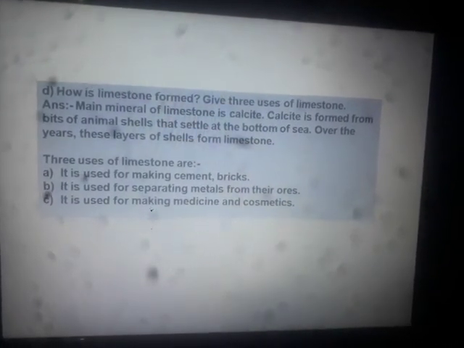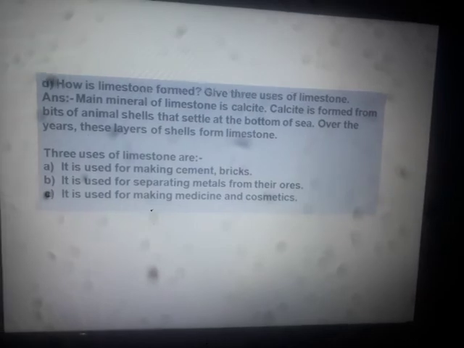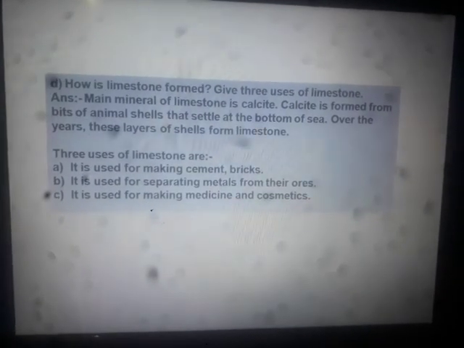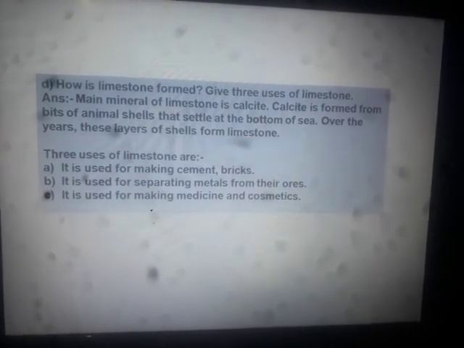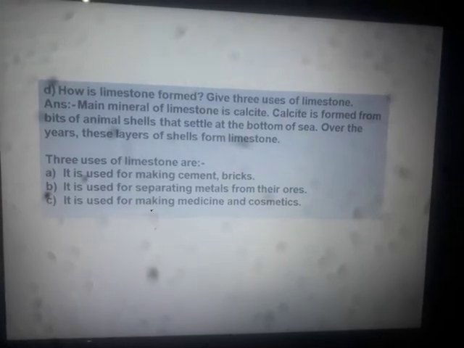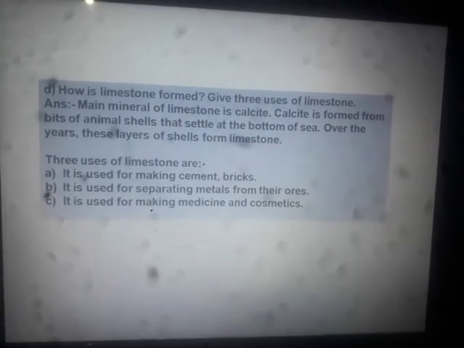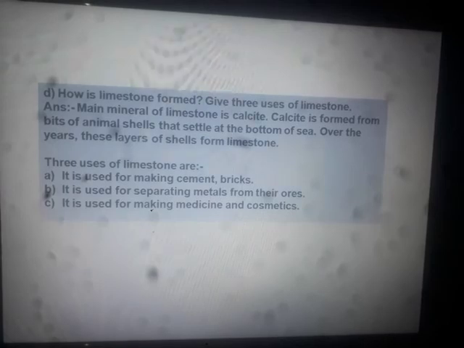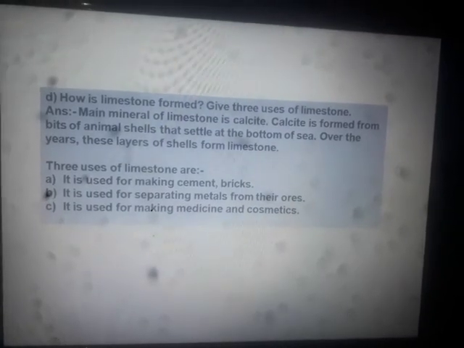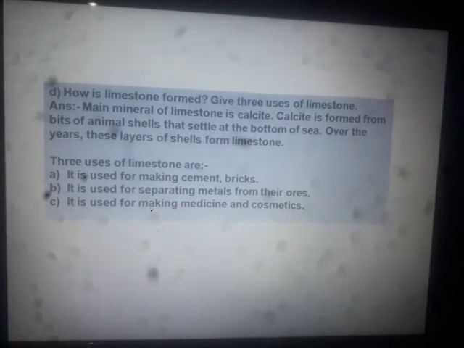And what are the different uses of limestone? Limestone is used for making cement and bricks, first use. Limestone is also used for separating metals from their ores, which you will learn in higher classes.